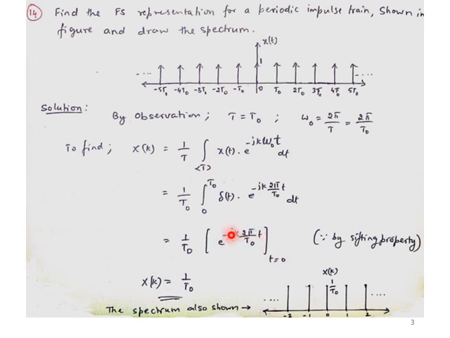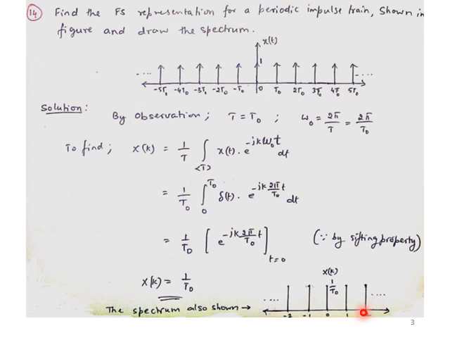T needs to be substituted as 0. So e to the power 0 is 1, and X of k is equal to 1 by T naught. So the final answer we got is X of k equal to 1 by T naught. If I vary k equal to 0, 1 up to infinity or minus infinity, it is a constant of 1 by T naught. Then the spectrum for the impulse train can be represented with, for each and every k value, the amplitude equal to 1 by T naught.